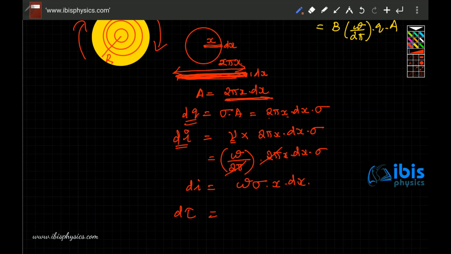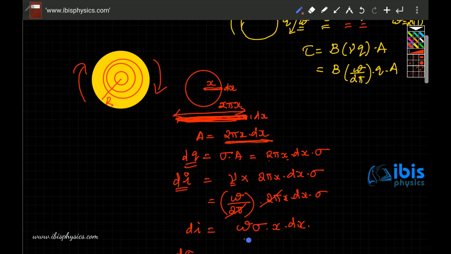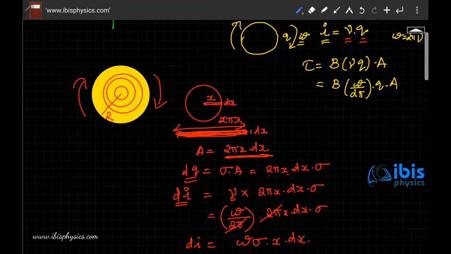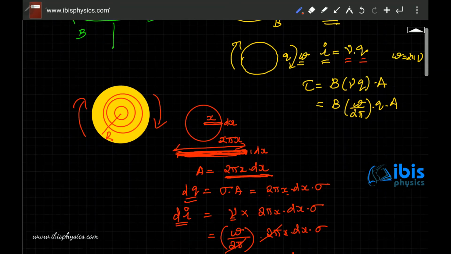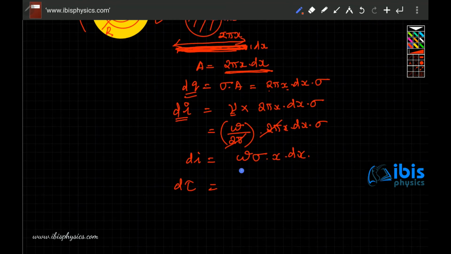We know that this one loop experiences a small torque d tau. We know that torque is equal to BIA. We have just found I is equal to omega sigma x dx, and the area is pi x square. Hence d tau is B omega sigma x dx into pi x square.